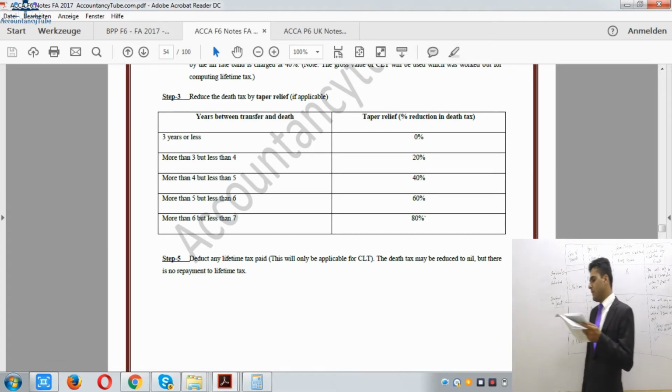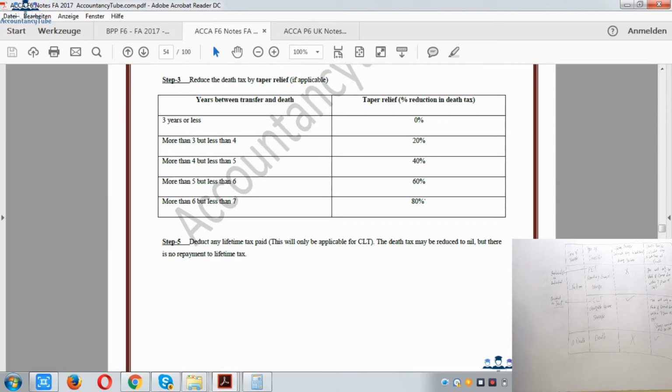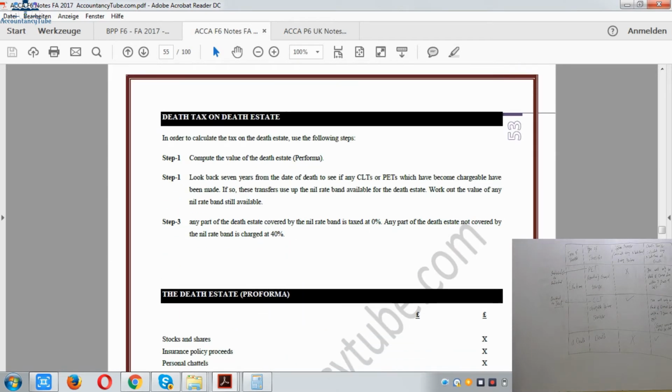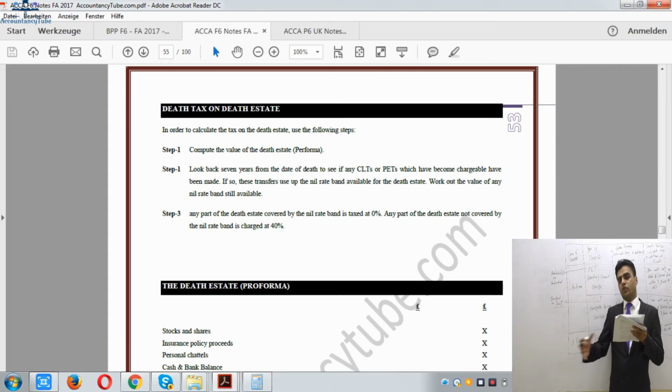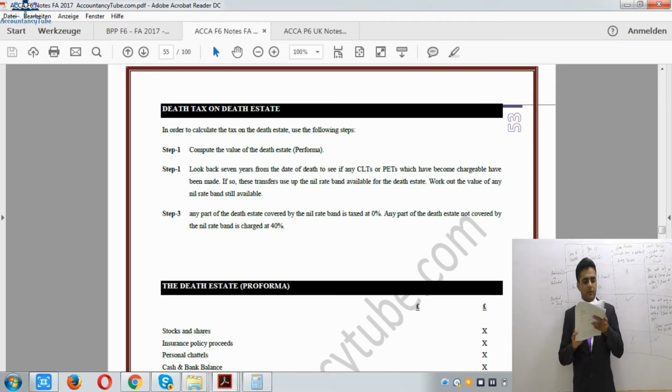So there is a death estate pro forma given to you just below. So we will list down all the assets, and if there are any liabilities against them, we will deduct them as well. So as you can see, stocks and shares, insurance policy proceeds. So if there was any insurance on that deceased person, you will have received insurance proceeds. So that will be income. So that will be added as well.